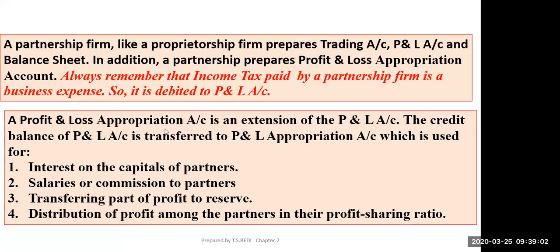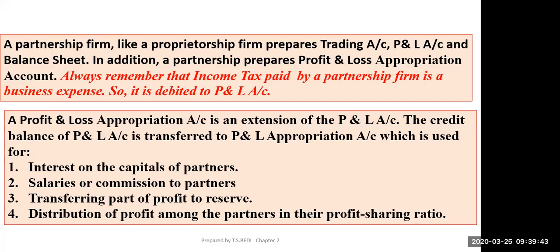Now profit and loss appropriation account is an extension of P&L account. Means after making P&L account, you will distribute the profit among the partners after taking these points into account. That is interest on capitals of partners, salaries or commission to a partner, transferring part of profit to reserve, and distribution of profit among the partners in their profit sharing ratio. Means all the amount which is to be credited or debited to partners capital account will be done through profit and loss appropriation account only. Is this point clear?